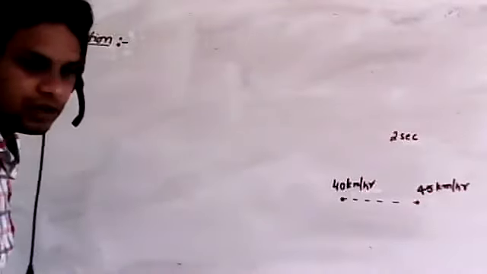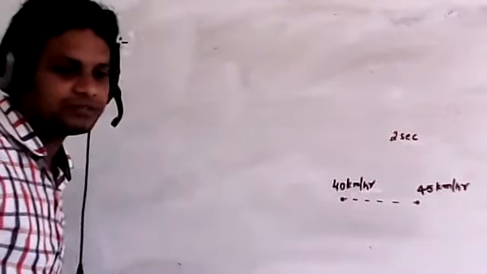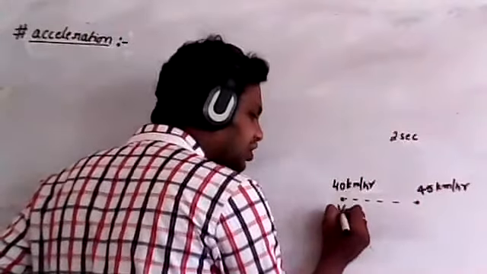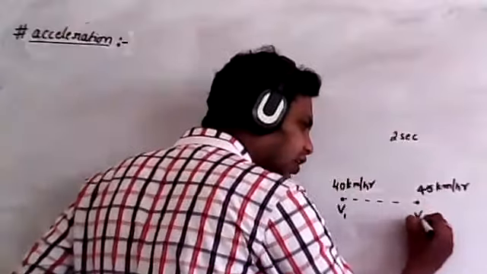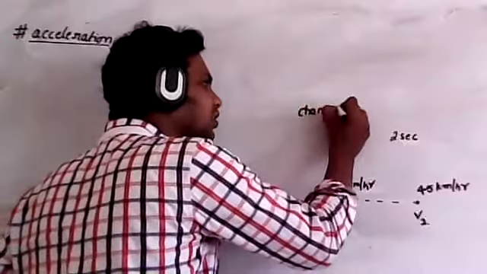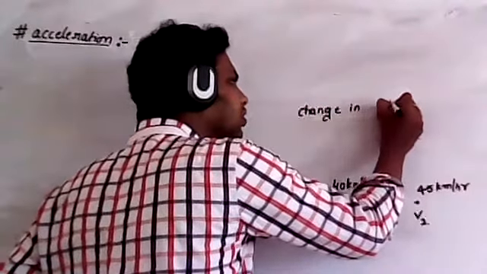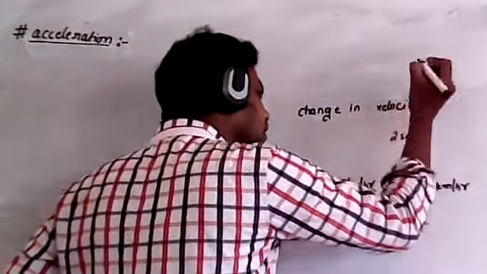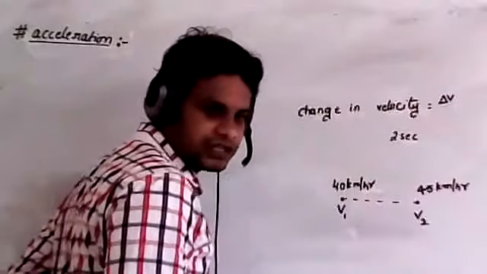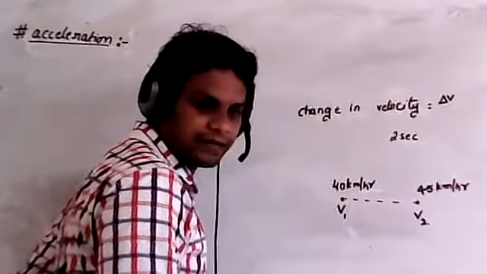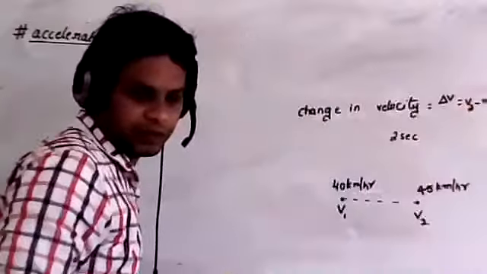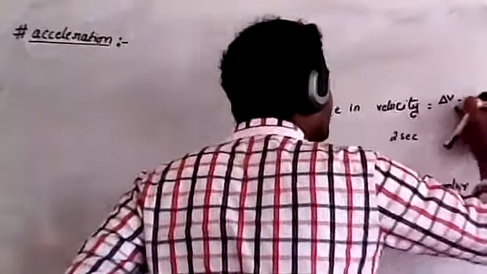I'll take the change in velocity. Now what is the change in velocity? I will take the initial velocity as v1 and the final velocity as v2. Remember, change in velocity is taken as delta v. That delta v is equal to v2 minus v1. Remember this point.